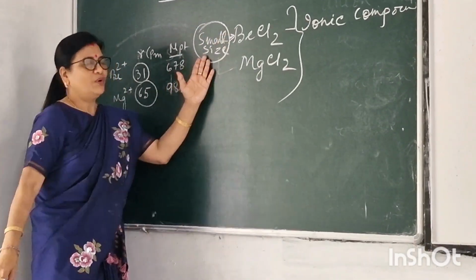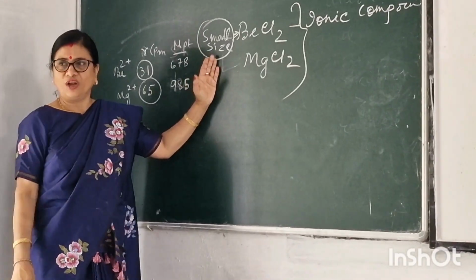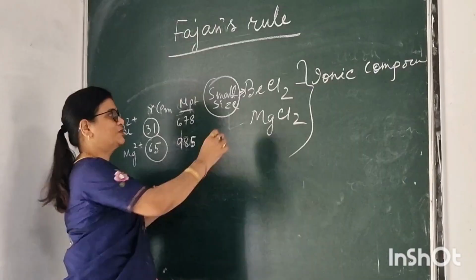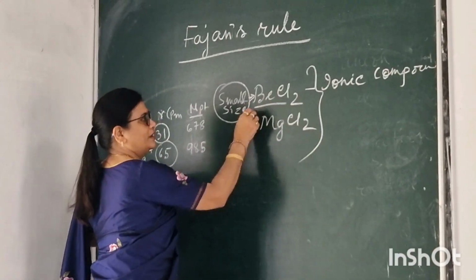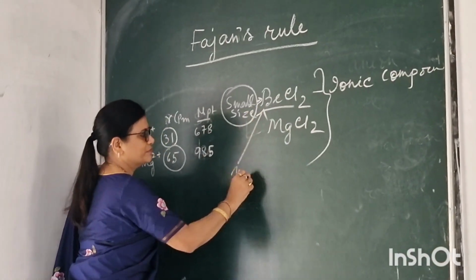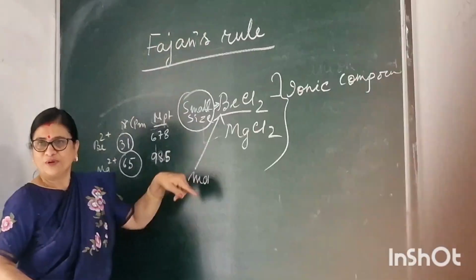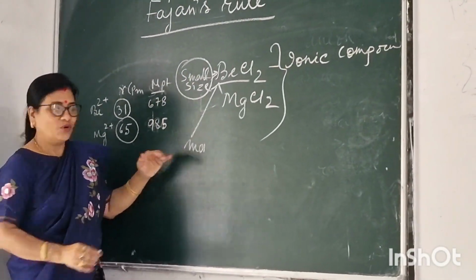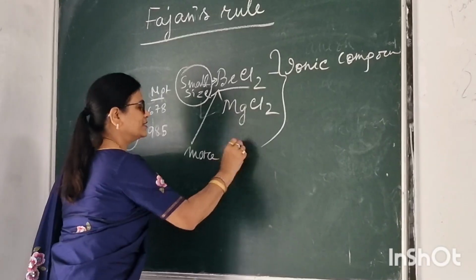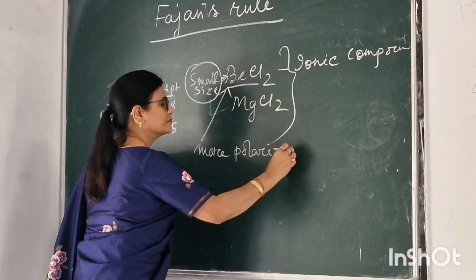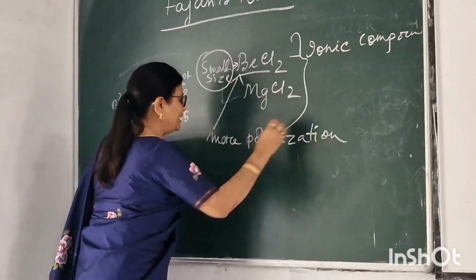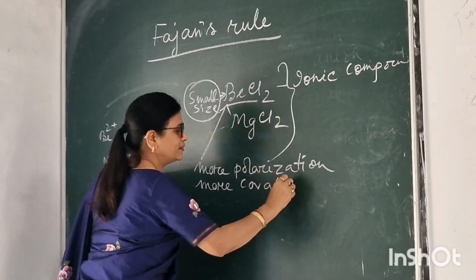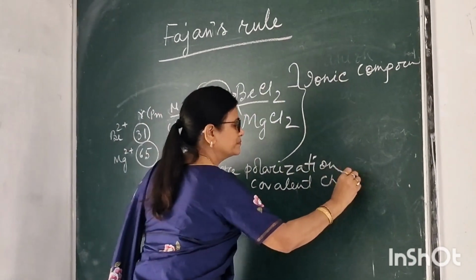That means when the size of the cation is small, then polarization is more. That means the covalent character here will be more. When the size is small, covalent character is more. More polarization means what? More covalent character.